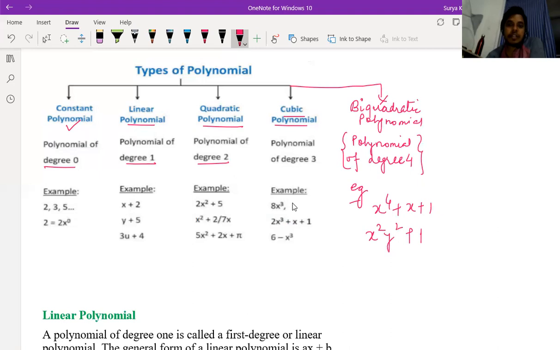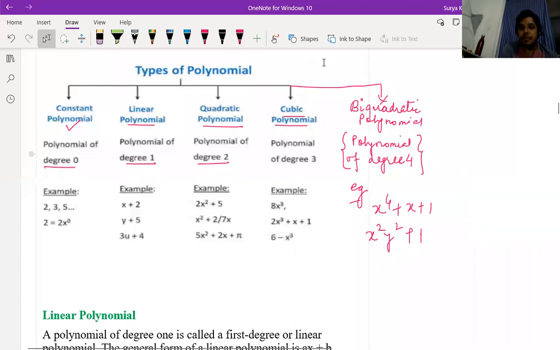These are all biquadratic polynomials. So two types of polynomial are there: first according to their terms, and second according to their degrees. By degree: constant, linear, quadratic, cubic, biquadratic. And according to terms: monomial, binomial, trinomial.